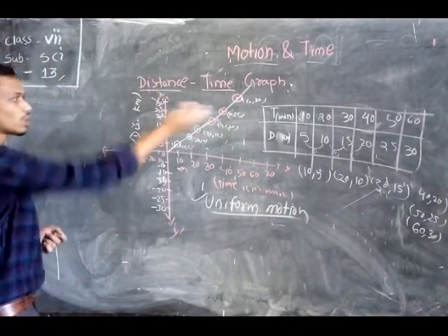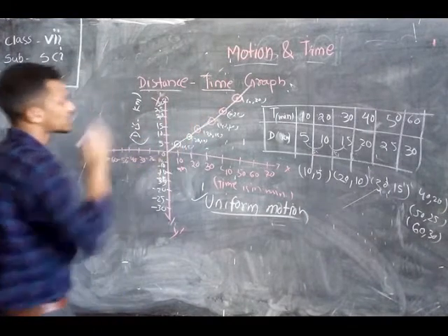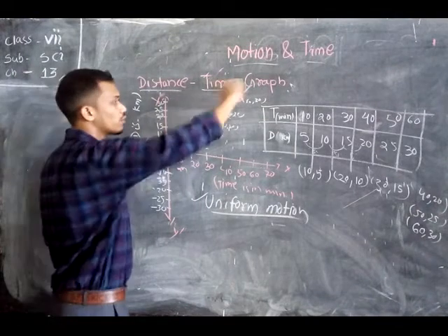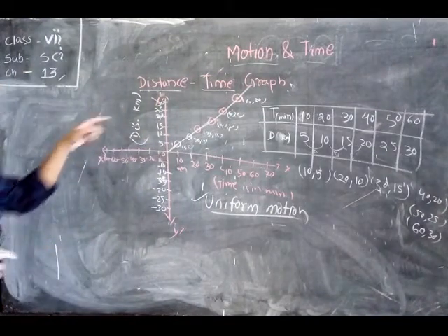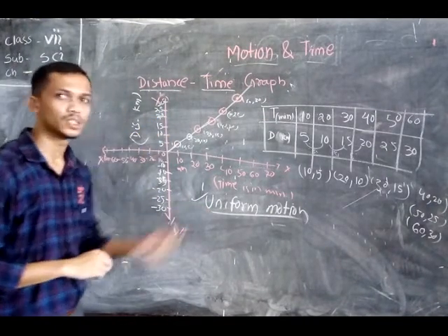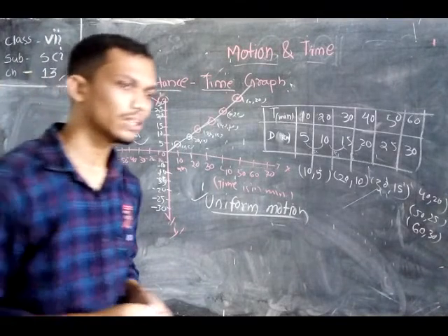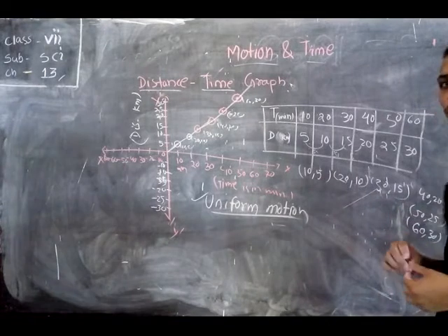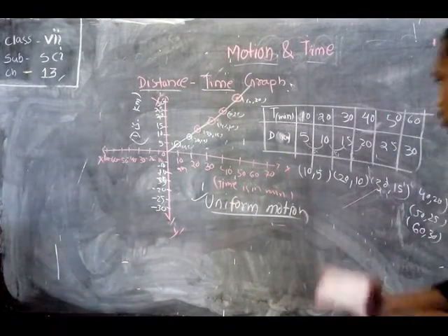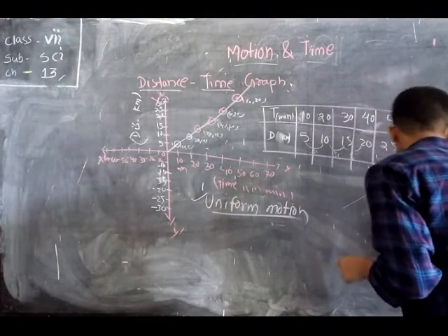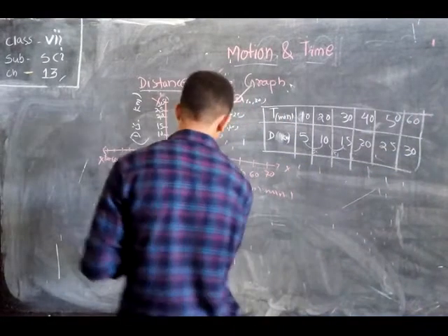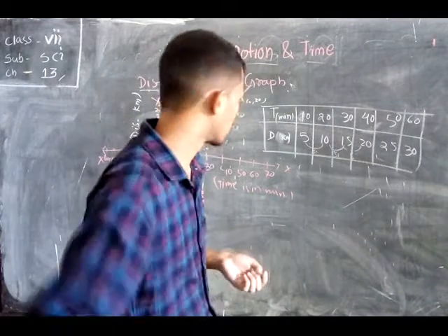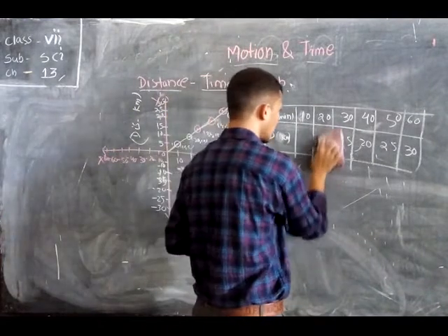So here also the distance-time graph is obtained as a straight line. The straight line represents uniform motion. Okay, so now let us discuss the graph of non-uniform motion. Here I just change the values of the distance and keep the time the same. I change the distance traveled by the body.